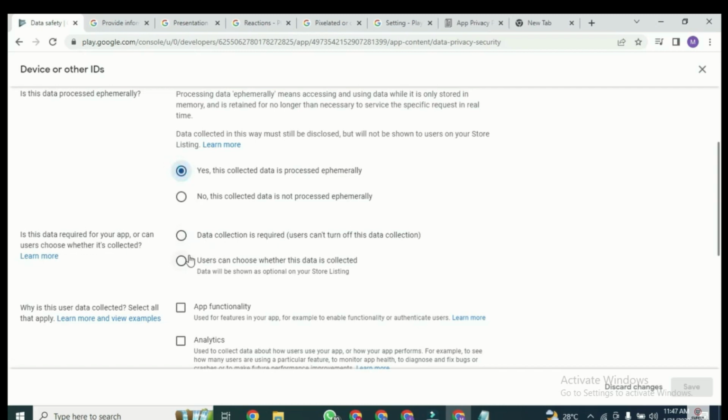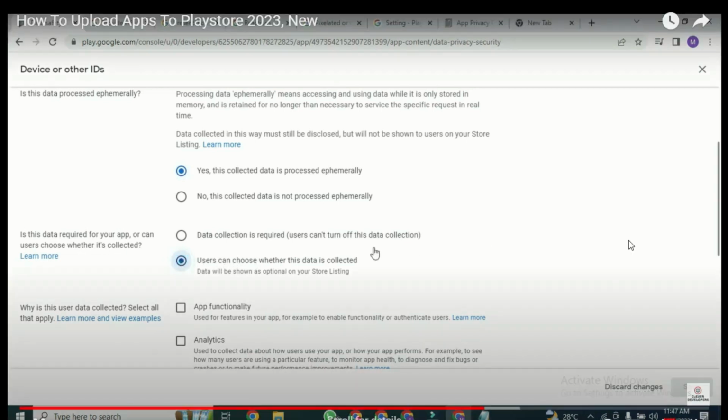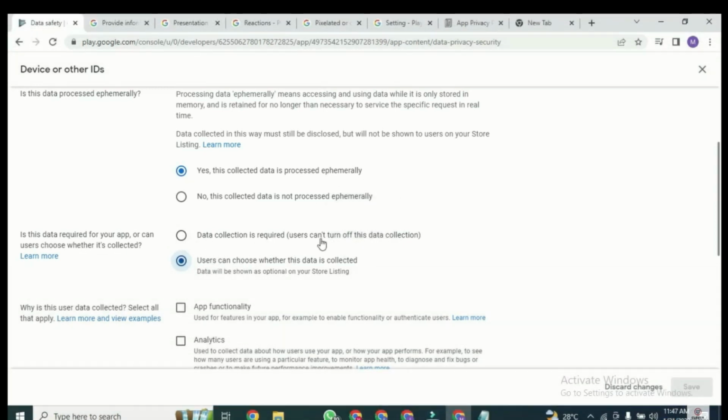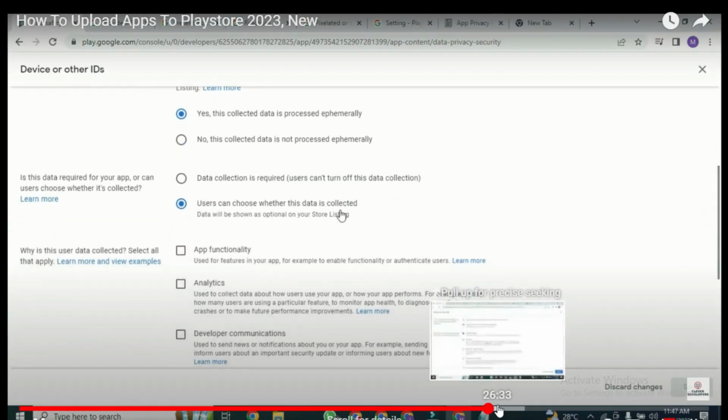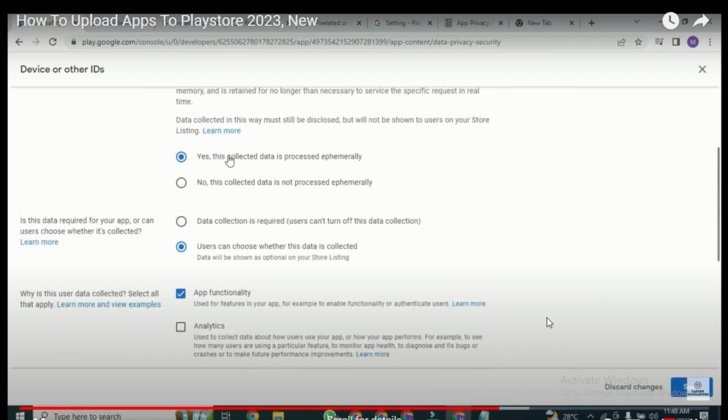Then data collected, user can choose whether data is collected. You have to click this because a user that installs your app has already decided that the device ID should be collected. So you will now click for app functionality. You check app functionality and click on next.